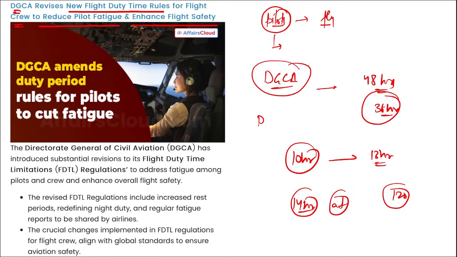If we talk about DGCA, who is the Director General? Vikram Dev Dutt, and it is in New Delhi. The important thing you need to remember here is which organization has recently revised the new flight duty time rules for the pilots and the crew members in order to avoid fatigue. It is DGCA.